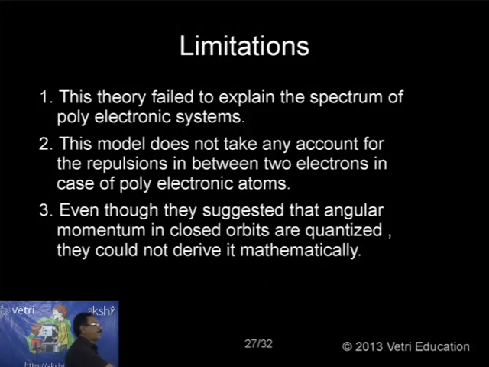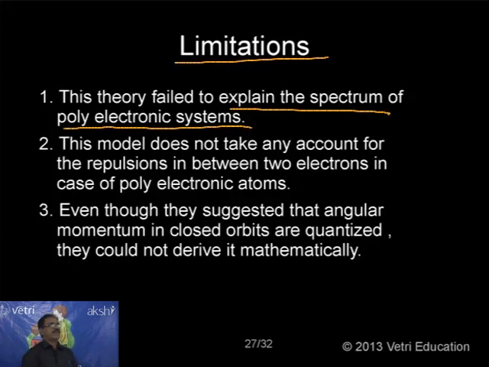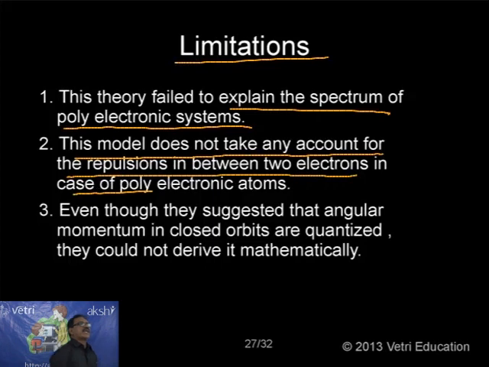Okay. Again, what are the limitations and drawbacks of Bohr-Sommerfeld? First, this theory failed to explain the spectrum of polyelectronic systems. What they had was a single electron. Go for helium with 2 electrons, or 3 electrons, and in polyelectronic systems the theory fails. Second, this model does not take into account the repulsion between two electrons. Electrons are negative, so repulsion will be there, but it is not taken into account and no explanation is given. So it is again a drawback and a limitation.